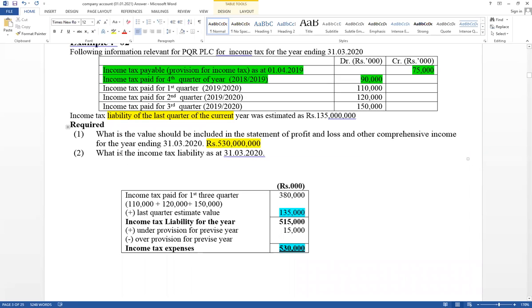And they ask what is the income tax liability as at 31st March 20. As at 31st March 20, as a liability we have to consider only this year's last quarter estimate value, 135,000, and take more 30. It has given values in 1000.